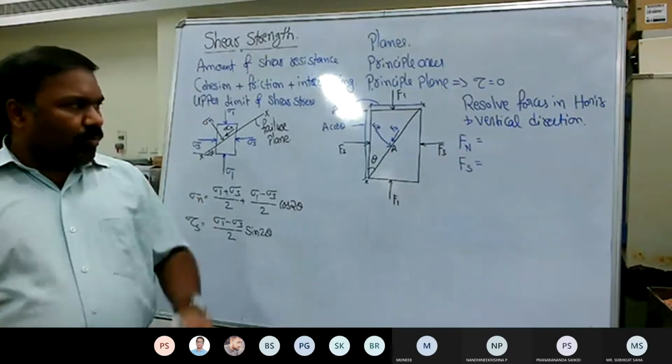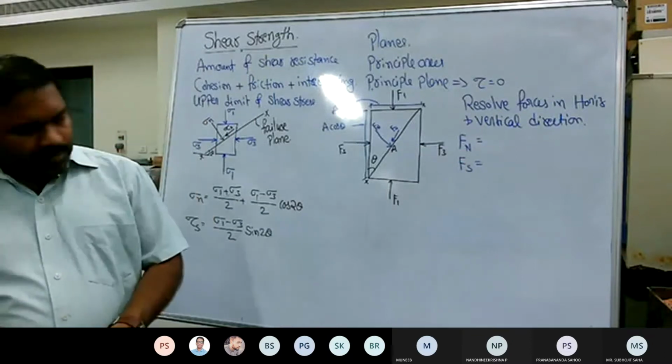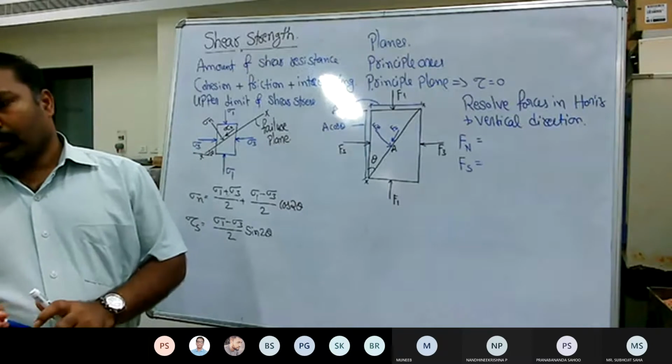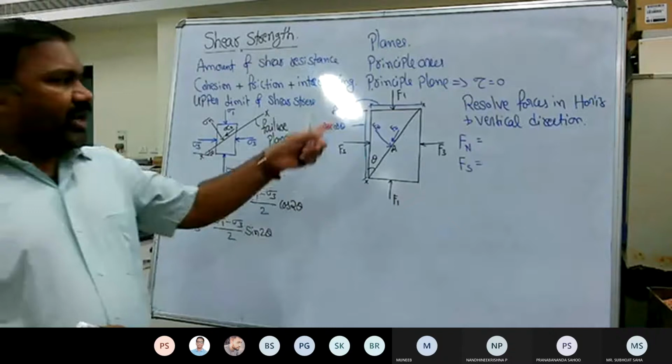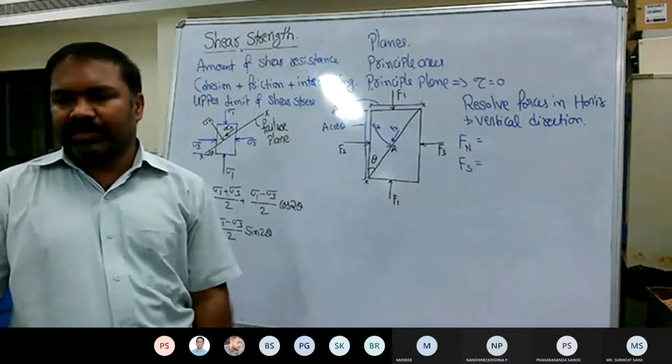What are the two components of normal force? F1 and F3. Directions are also important, so take the directions accordingly.